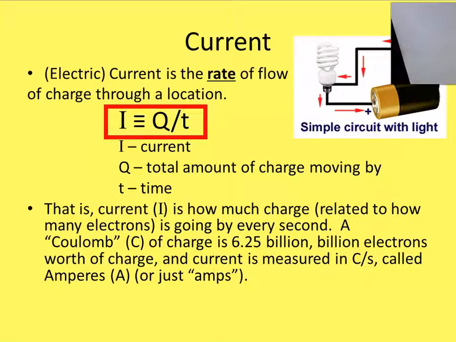Okay, so current is measured in coulombs per second, but we give that a new name. They're called amperes, written with a capital A, and almost nobody says amperes. They shorten it to amps. So technically the unit is amperes, but everybody says it's 5 amps. Nobody says 5 amperes. But if the current is 1 ampere, or 1 amp, through this location, that means a coulomb of charge is going by every second, which means 6.25 times 10 to the 18th electrons are moving through that location in a second.